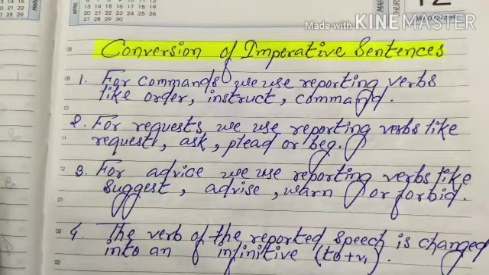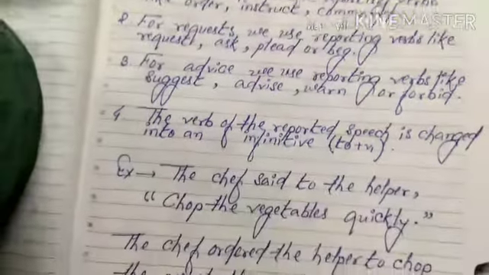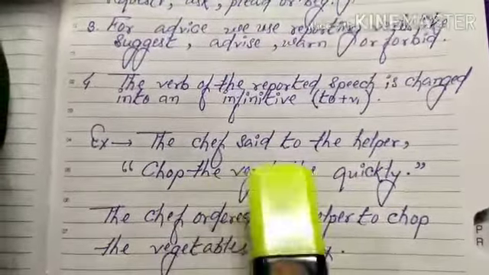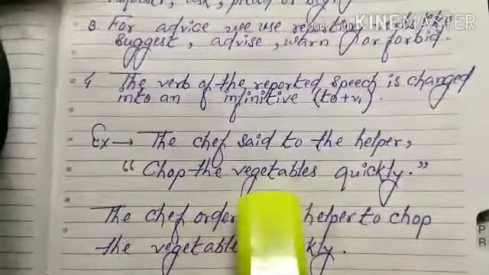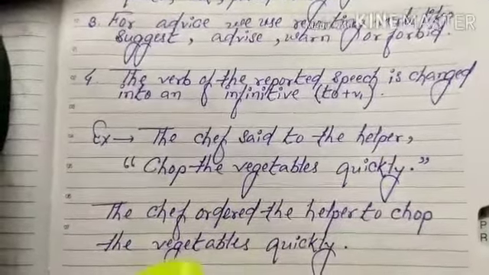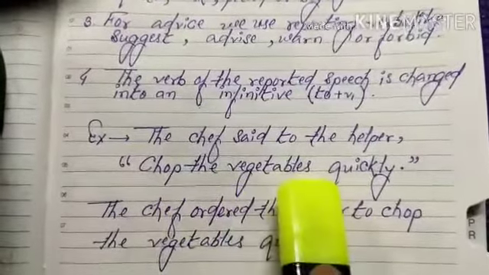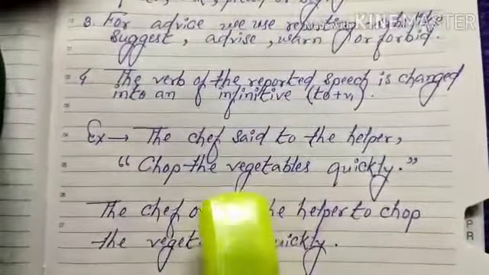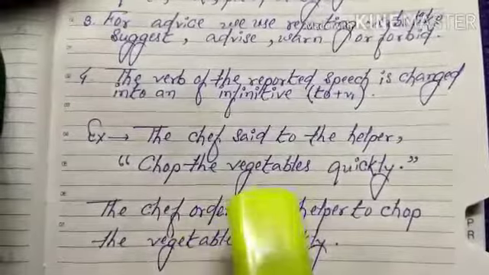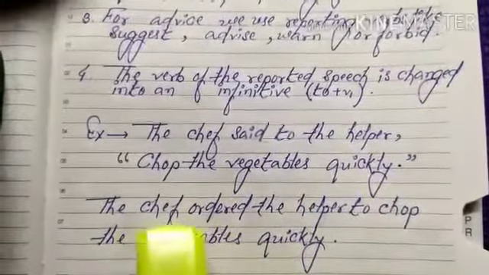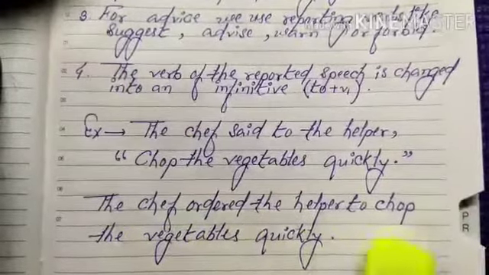Let me flesh out all these 4 guidelines with the help of an example. Let's take a look. The chef said to the helper, "Chop the vegetables quickly." You can see very well that the reported speech expresses a command. So I have converted it into indirect with the help of these 4 points, which will be: the chef ordered the helper to chop the vegetables quickly.